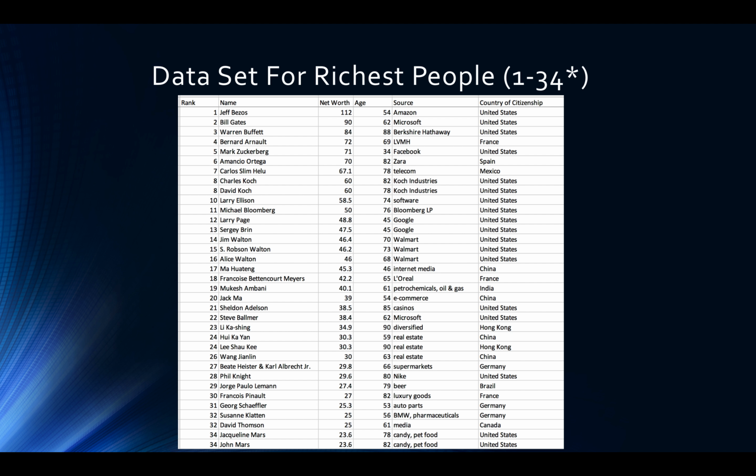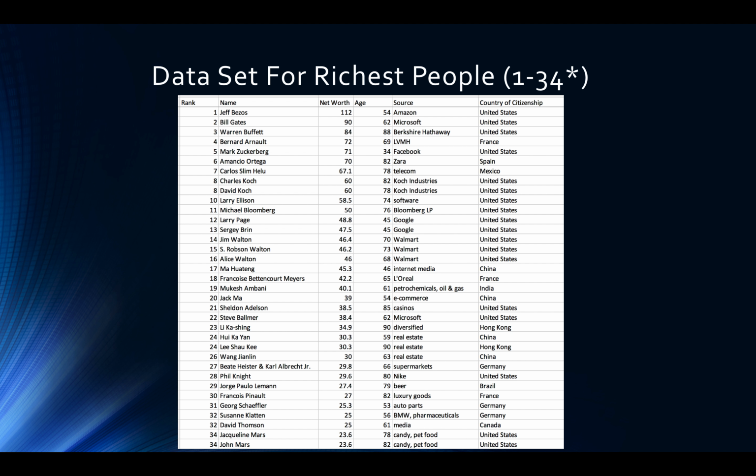It should be noted that for families, I took the age of the oldest member. For example, number 55 on the list is the Hinduja family, and the oldest living member of that family is 82 years old. Also noteworthy is the asterisk in the title.